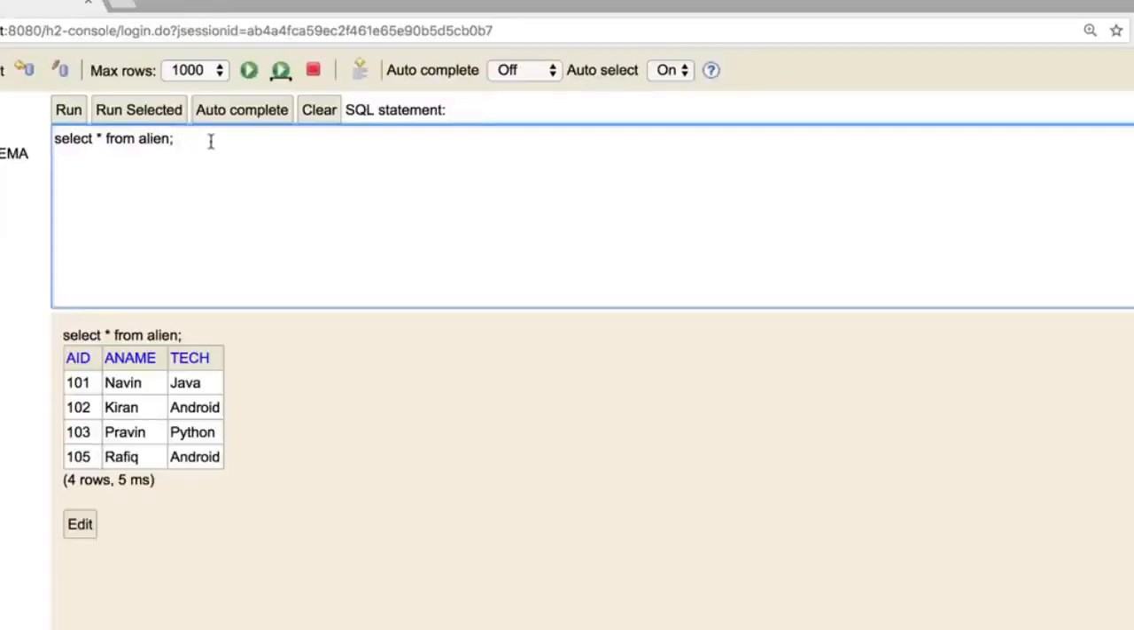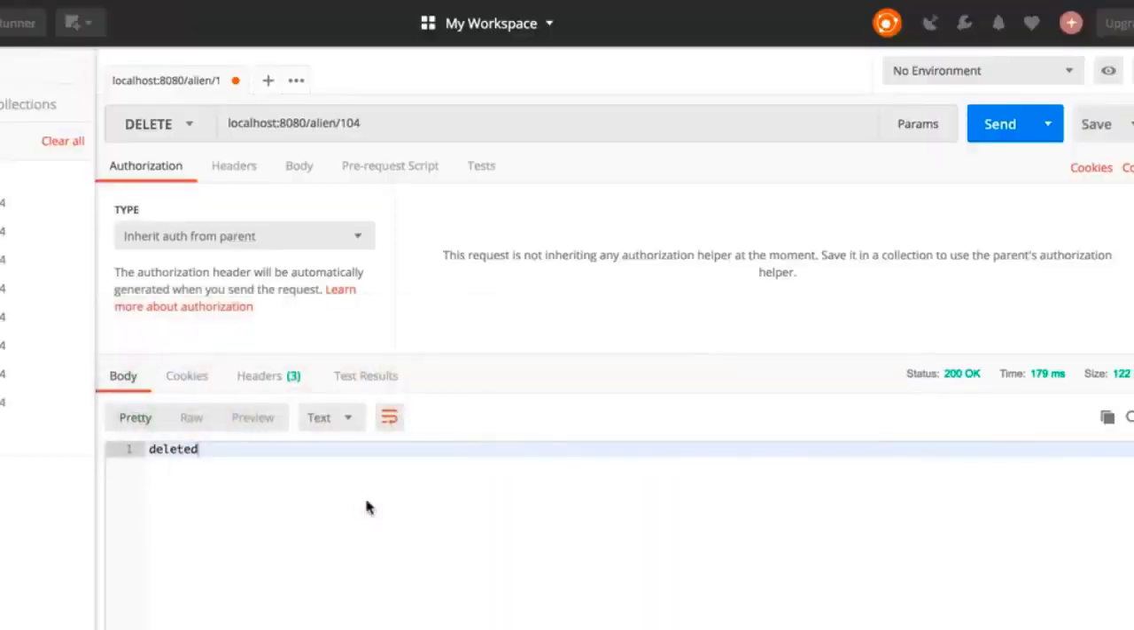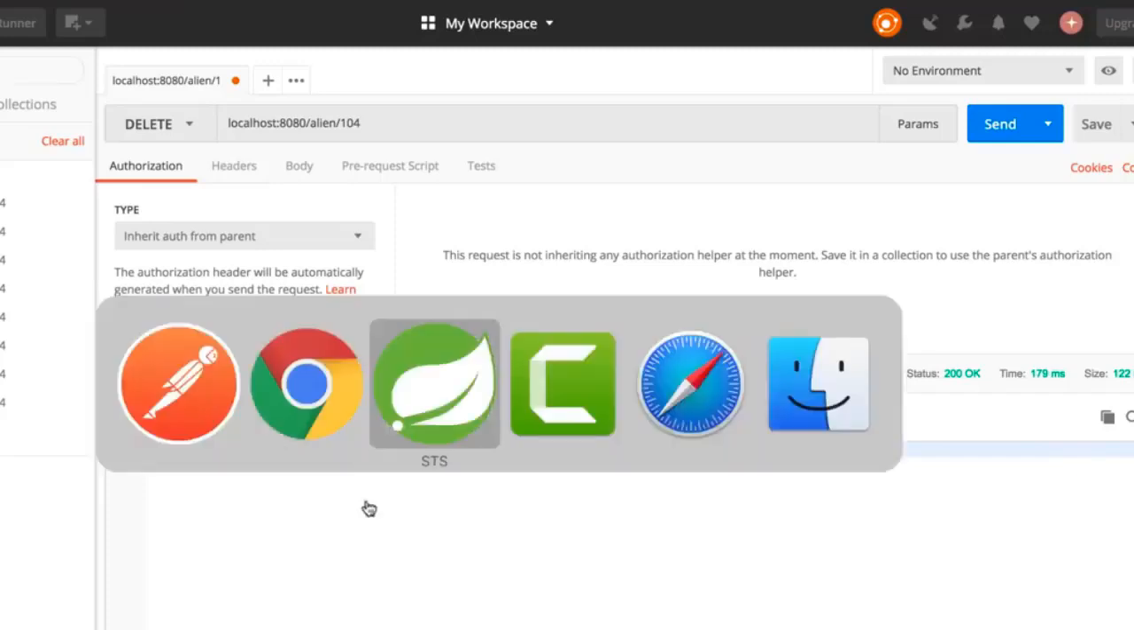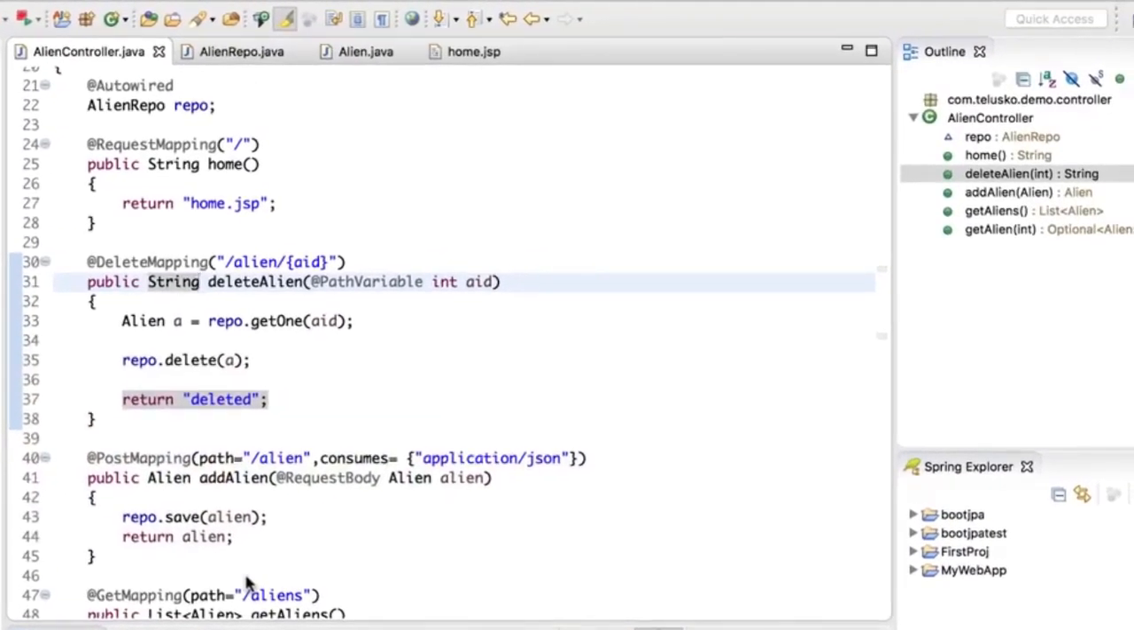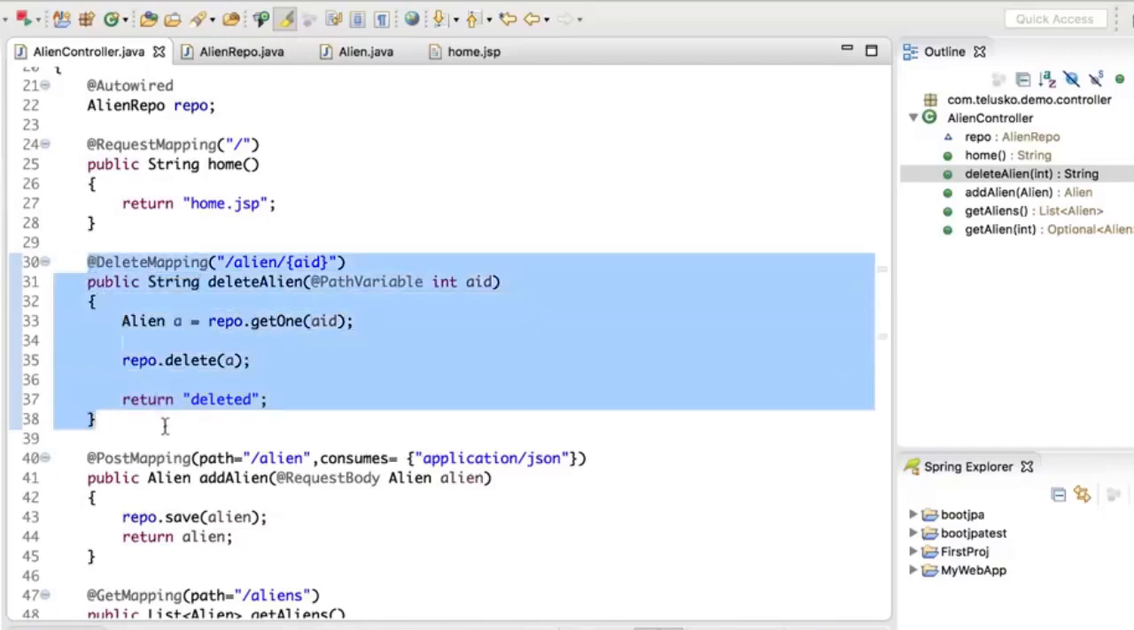So we are here in the browser. Let me just copy this query and run, and you can see we don't have that 104 now. So that was the issue. Once the object gets deleted, you cannot access it, right? Because it was in the persistent state. So that was my bad. So this is how we work with a delete method.